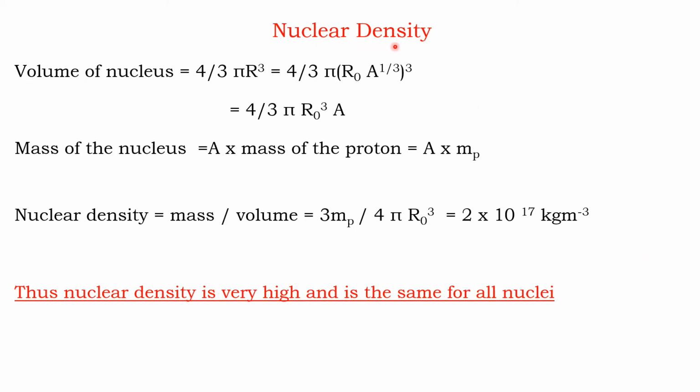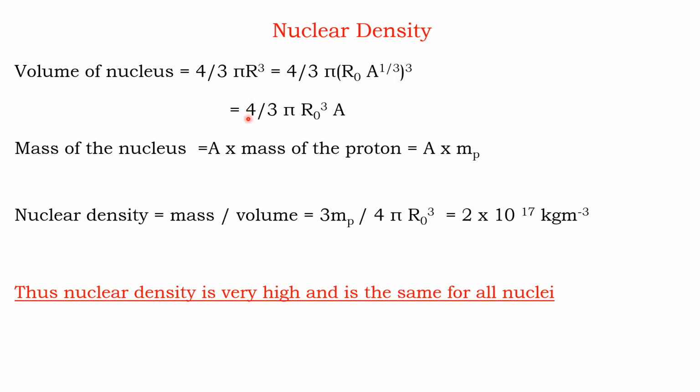Next is the nuclear density. An experiment shows that most of the nuclei are spherical in nature, and if R is the radius of the sphere, then the volume of the nucleus is equal to 4 by 3 pi R cube, or this R can be represented as R0 A raised to 1 by 3.